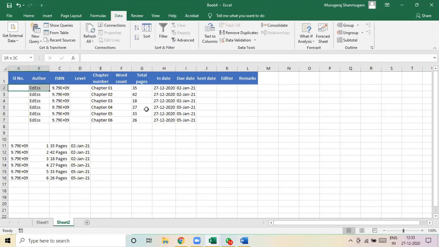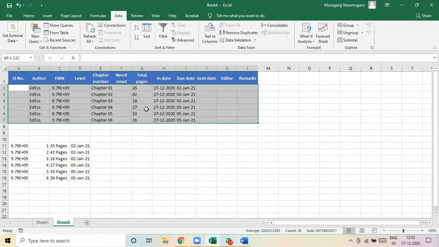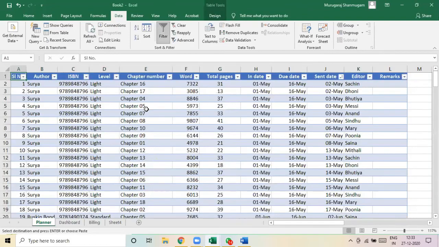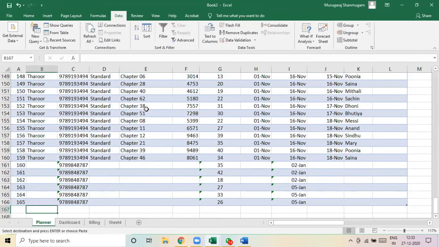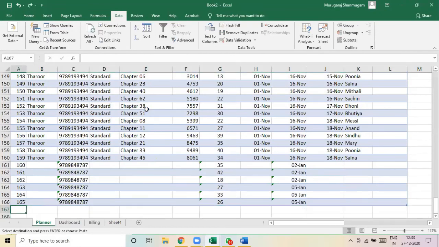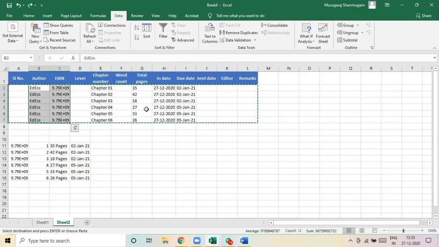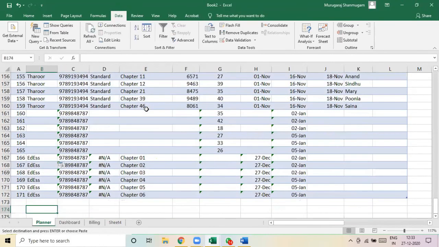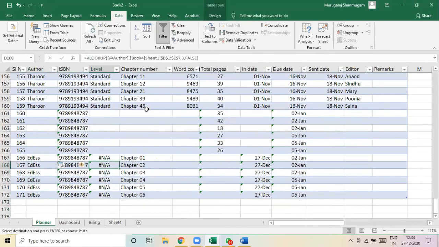Now that I have created the table according to the original planner, all I have to do is select this and paste it here. Serial number. You can see that Excel picks up other things by default.